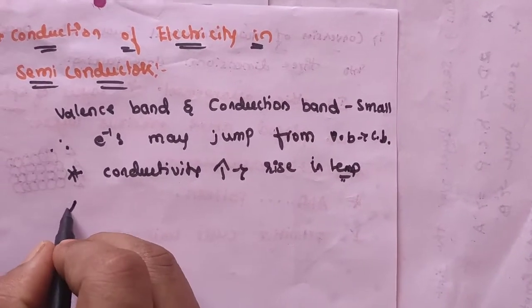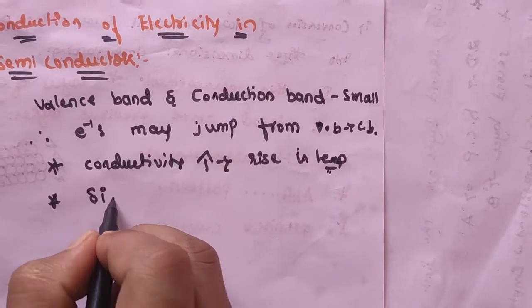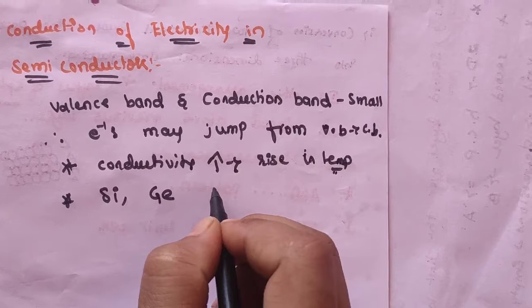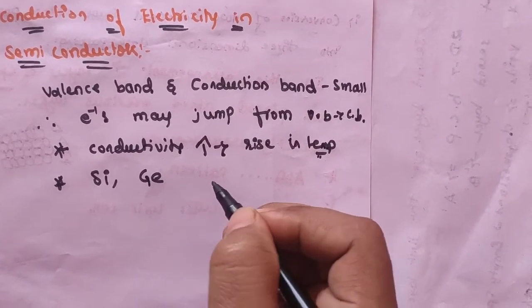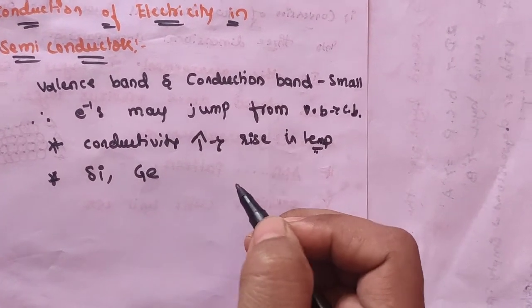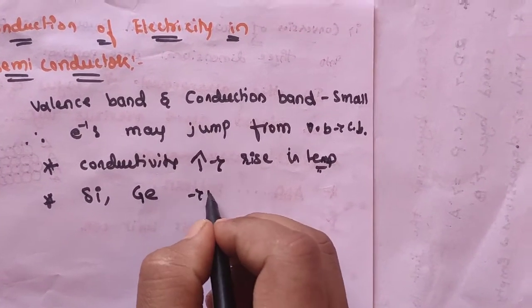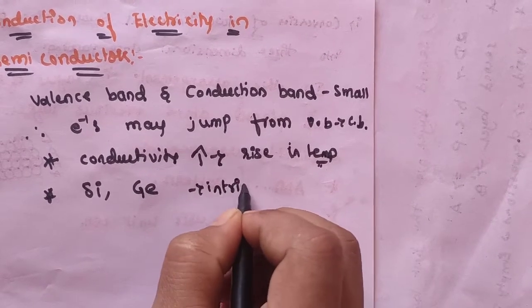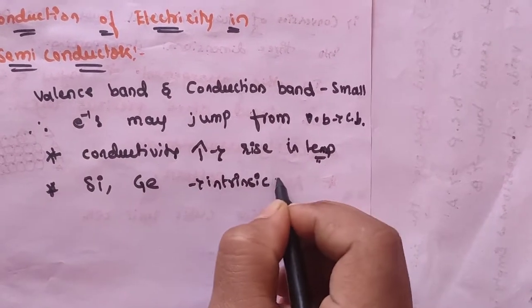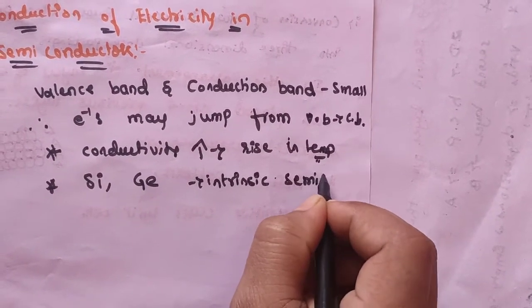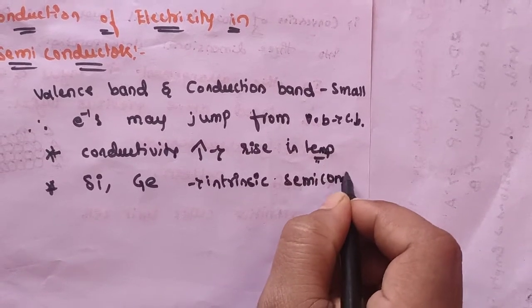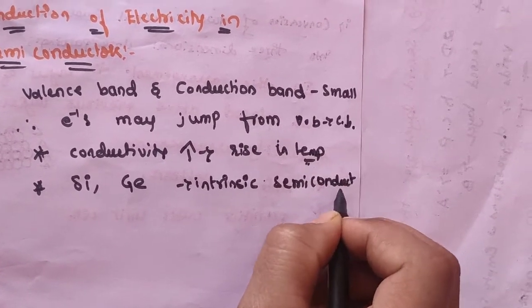Substances like silicon and germanium show this type of behavior and are called intrinsic semiconductors. Intrinsic semiconductors. What is the new word here? Intrinsic.